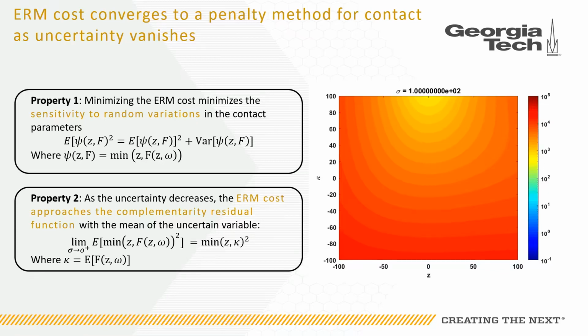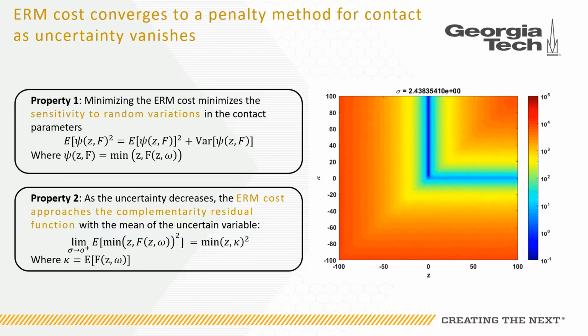We can see this convergence visually on the right, where, for instance, if the horizontal axis denotes contact force and the vertical axis denotes the contact distance, as the uncertainty decreases, the solution set to this minimization problem converges to the non-negative axes, which are the solutions to the original complementarity problem.